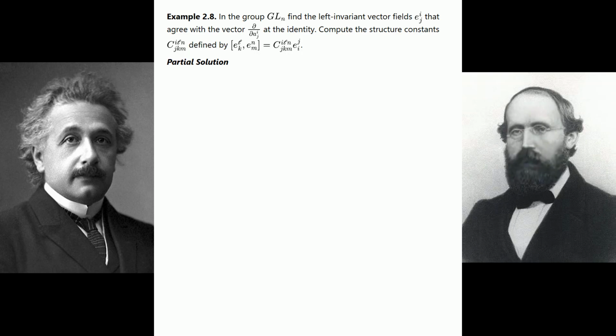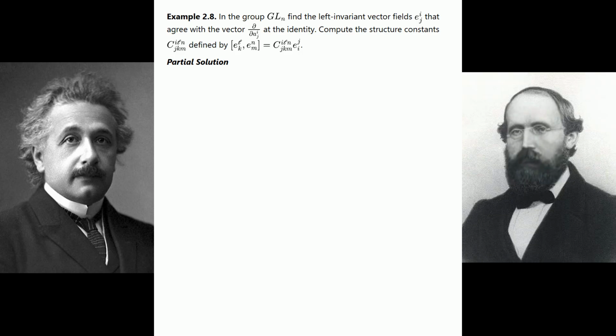Example 2.8. In the group G of L_n, find the left invariant vector field Z_j^i that agrees with the vector partial differential over partial differential A_j^i at the identity. Compute the structure constants C_jkm^iln defined by the bracket of E_k^l and E_m^n equals C_jkm^iln E_i^j.